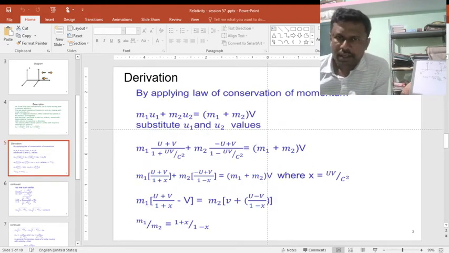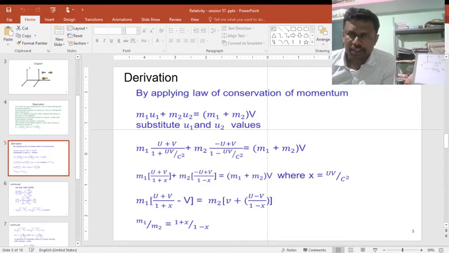Apply the law of conservation of momentum, which we already studied in the first unit. We can write: m1 u1 plus m2 u2, the momentum of the bodies before collision, equals (m1 plus m2) into v after collision. Substitute the u1 and u2 values. For m1 u1, we have (u plus v) by (1 plus uv by c square), and for m2 u2, we have minus (u plus v) by (1 minus uv by c square).